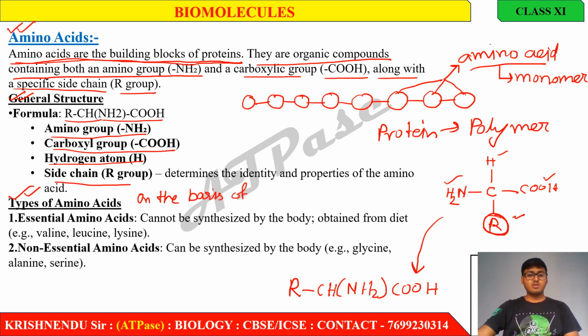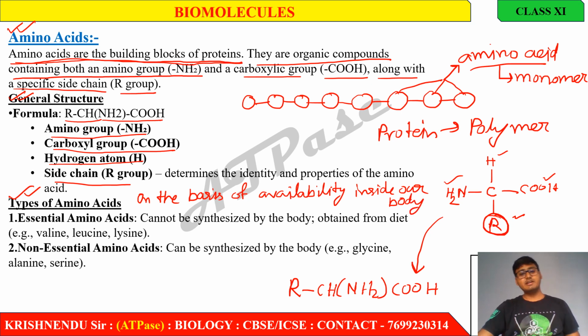On the basis of availability inside our body, amino acid is classified into two groups, that is essential amino acid and non-essential amino acid.